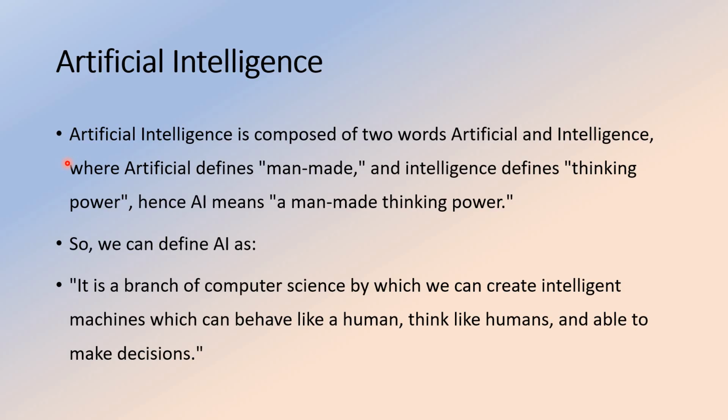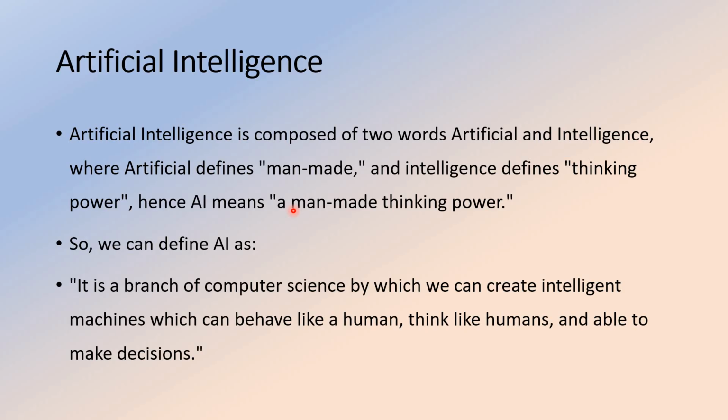As you know, artificial is nothing but man-made or human-made, and intelligence refers to thinking power. So it's man-made thinking power, man-made intelligence, man-made thinking ability, as well as man-made decision making systems.